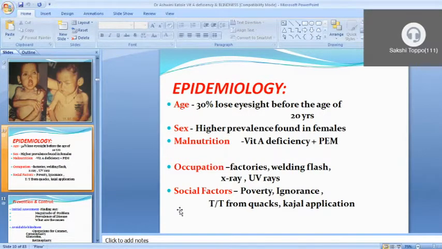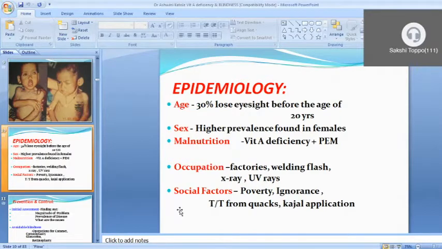This number is very huge, 30%. Some part is because of cataract also. In children, because of some genetic disorder or some trauma, cataract or corneal opacity is there, and because of that also they can lose their eyesight before the age of 20 years.